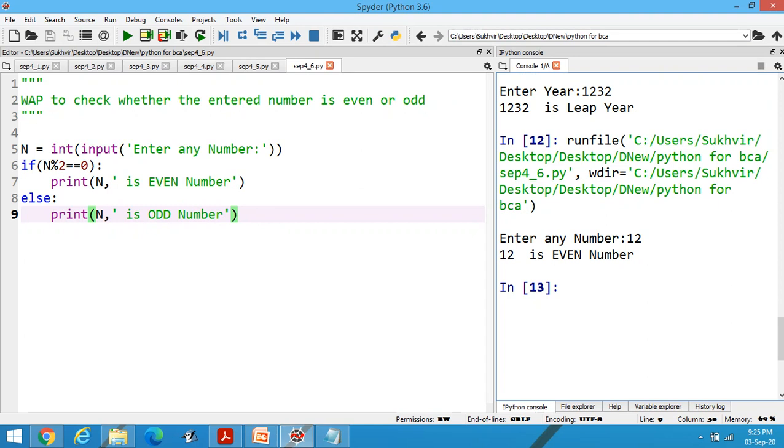Now this one is again an example of if else statement. Write a program to check whether the entered number is even or odd. If the number when divided by 2 gives us the remainder as 0, then it's even, otherwise it's odd. Basically, you have to know what is the meaning of even number and what is the meaning of odd number. Only then you can write the program.